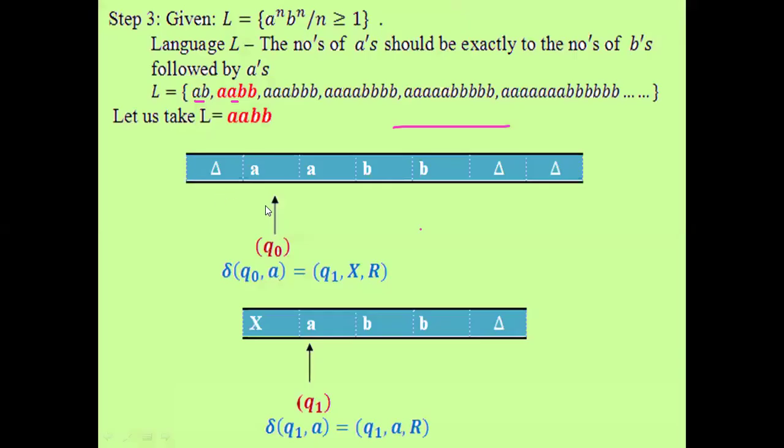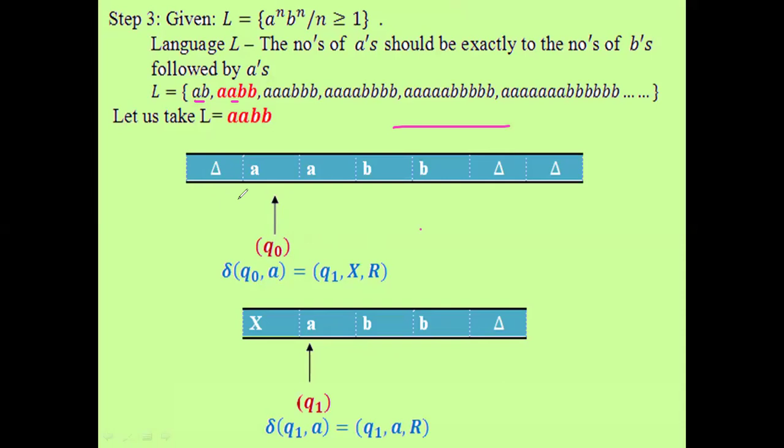See guys, first I am choosing the leftmost A. The leftmost A is the starting A that you encounter. So you replace A by X, that is for the header. What is a controller? The user can define the tape for this problem, this Turing machine. Whatever assumption you have to take, the user can define.